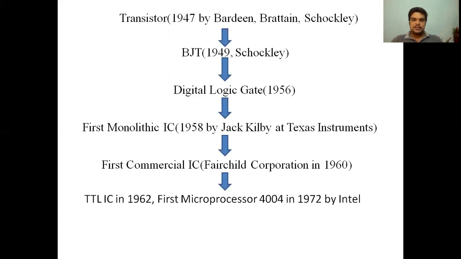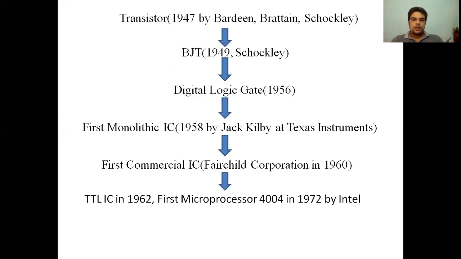The first monolithic IC was designed in 1958 by Jack Kilby at Texas Instruments, and Jack Kilby is basically the inventor of IC technology.